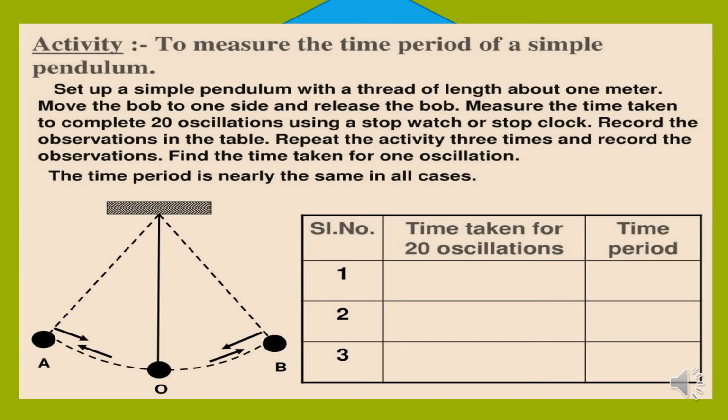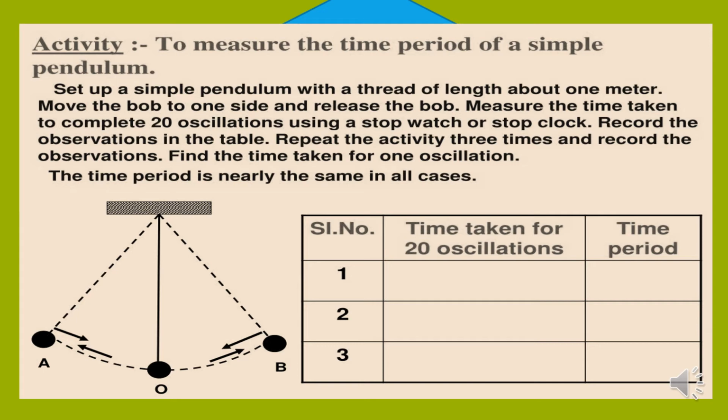Let us perform an activity to measure the time period of a simple pendulum. Set up a simple pendulum with a thread of a length about 1 meter. Move the bob to one side and release the bob. Measure the time taken to complete 20 oscillations using a stopwatch or a stop clock.